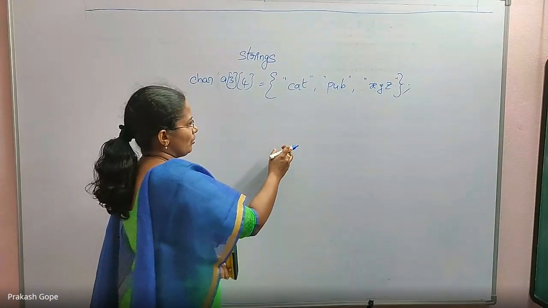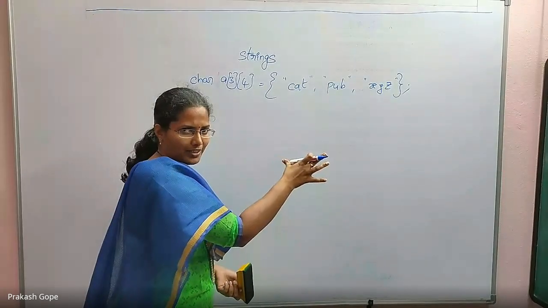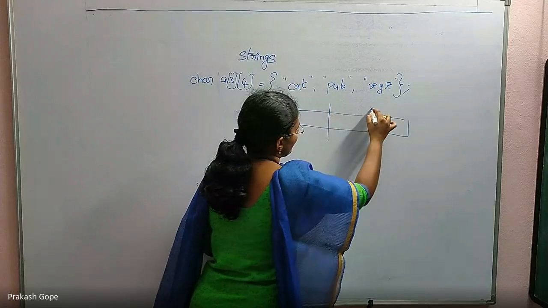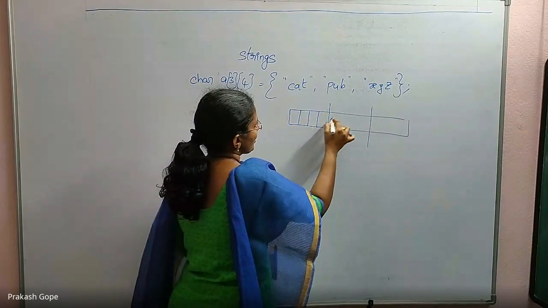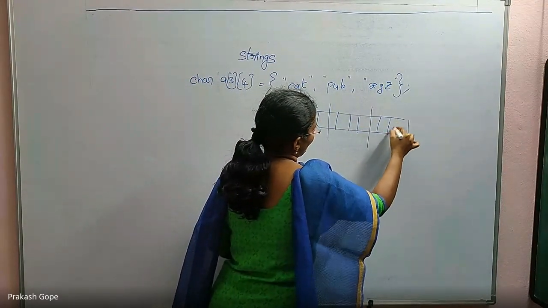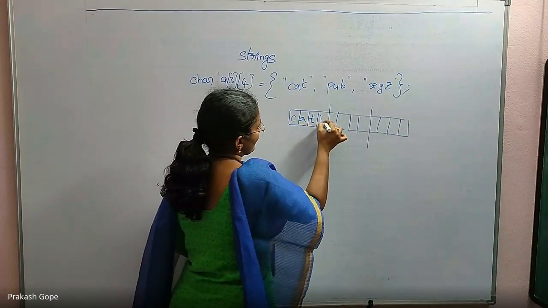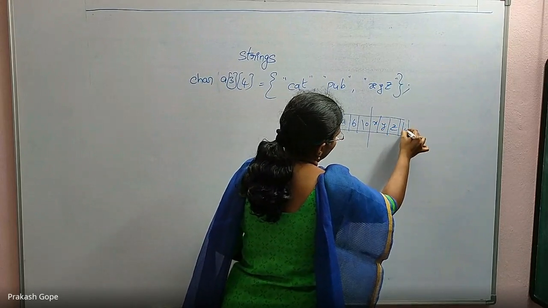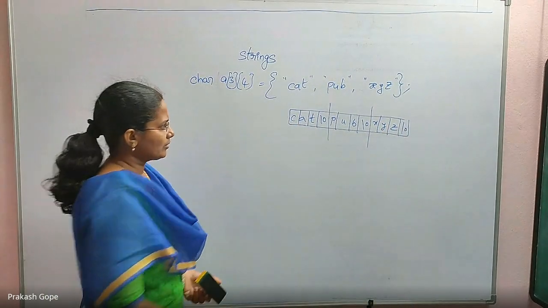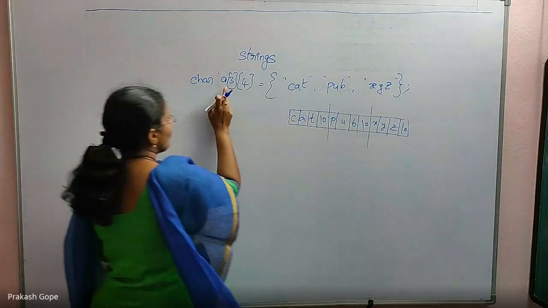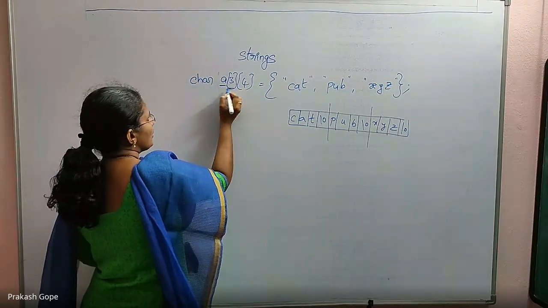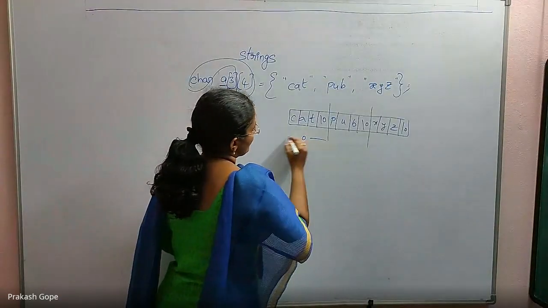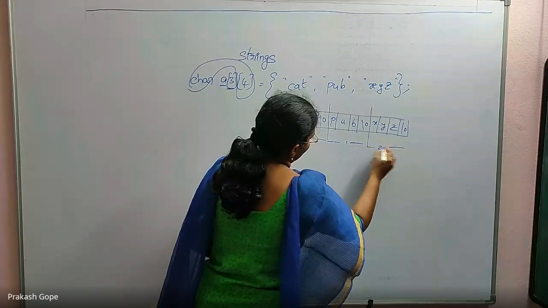Okay. So we are assuming it to be a matrix, but internally it is a single dimensional array. As I told you, there are only 3 elements like this. Each one is a character array of size 4. First one has cat null character, pub null character, XYZ null character. So this is 0th element, first element, second element. Array A has only 3 elements in which each one is a character array of size 4.